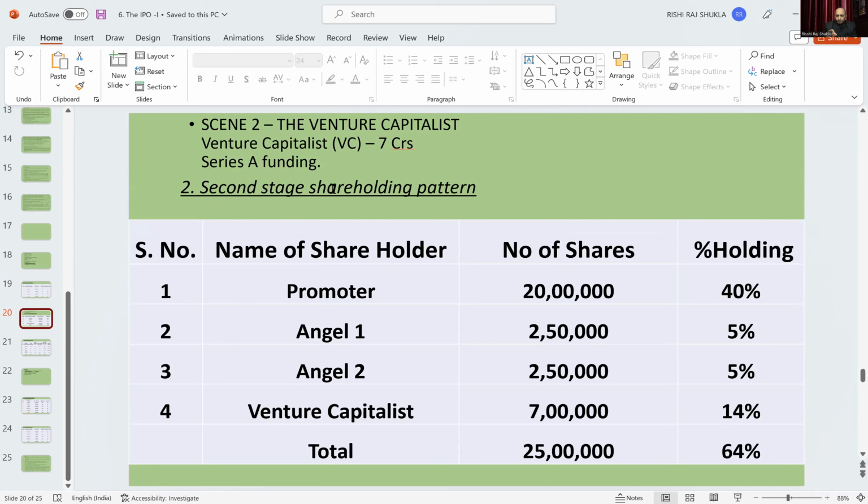Operations started. After a couple of years, their business started to grow and get a revenue stream. At that juncture, the promoter and angel investor thought to increase the business.